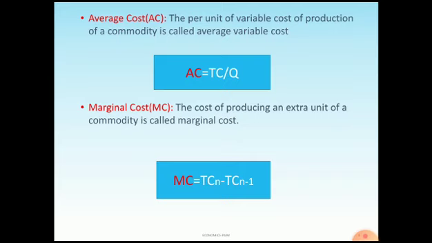Students, you might have realized the importance of marginal here. In marginal utility and marginal product, both are very important for the consumer and producer. Similarly, for the producer, marginal cost is very important. It is nothing but the cost of producing an extra unit of a commodity. What is the formula for that? Marginal cost is nothing but the total cost of n units, that is the new total cost, minus the previous total cost, that is TCn minus TCn-1.